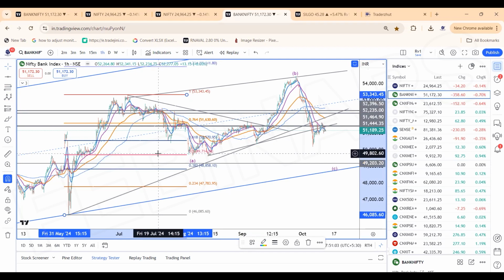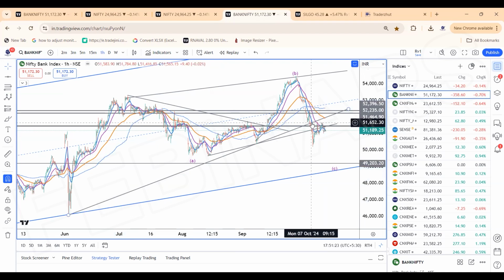If the lows of 49,700, 800 are not broken, then clearly we have bottomed out. If it starts breaking 50,800, 700, then short the Bank Nifty for 1,500 points of decline is the strategy. Until then, as long as 50,800, 700 holds by the dips, the targets are 51,700 to 52,200. That's what one needs to do for the Bank Nifty.